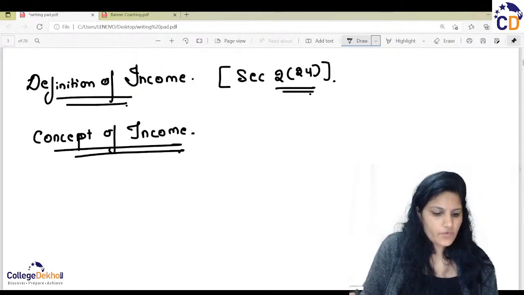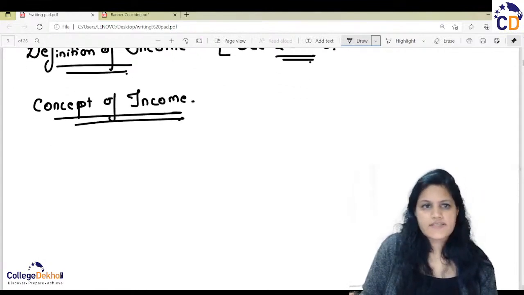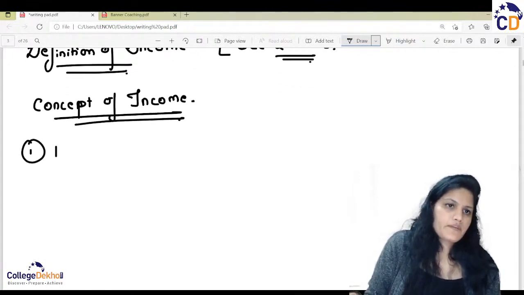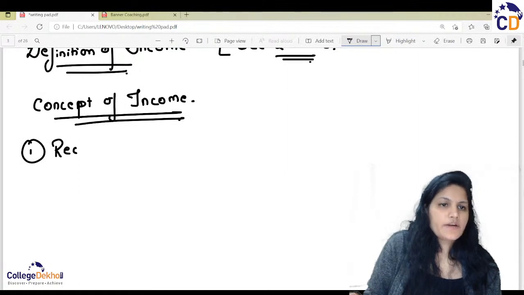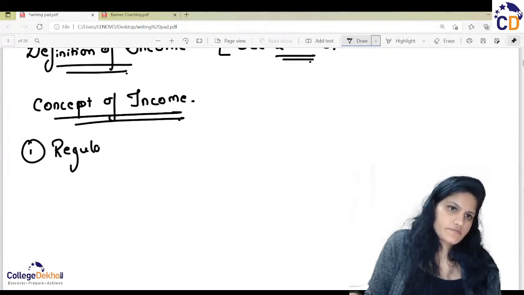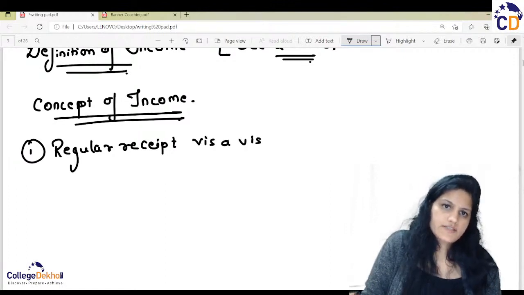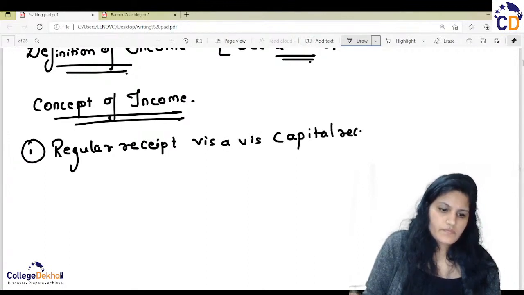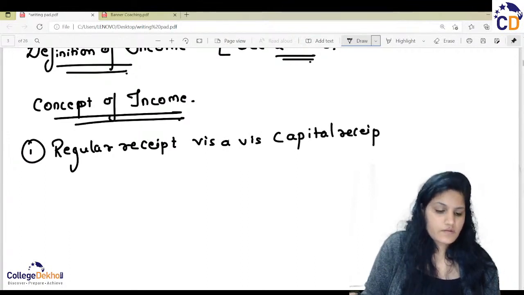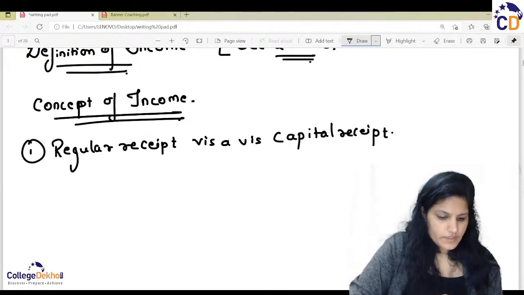We have four things in this. First is regular receipt, and vice versa, capital receipt.